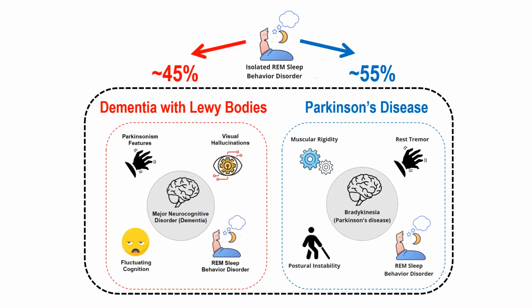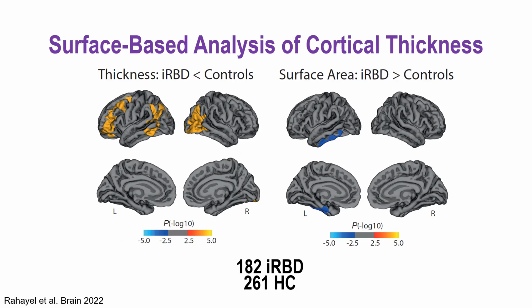Isolated REM sleep behavior disorder, or isolated RBD, is a sleep disorder characterized by the loss of muscle atonia and onset of movements and vocalizations during REM sleep. Most people with isolated RBD will develop a synucleinopathy, such as Parkinson's disease, dementia with Lewy bodies, or multiple system atrophy. Although still in the prodromal phase, individuals with isolated RBD already show clinical and brain changes that are reminiscent of what is seen in manifest synucleinopathies, including brain atrophy.